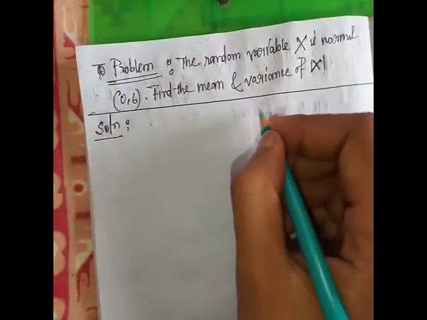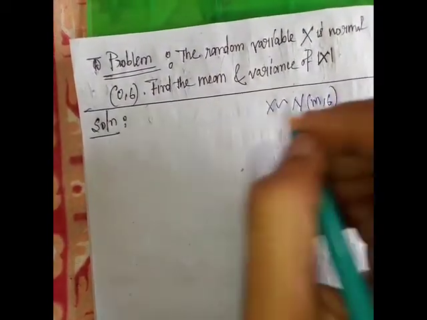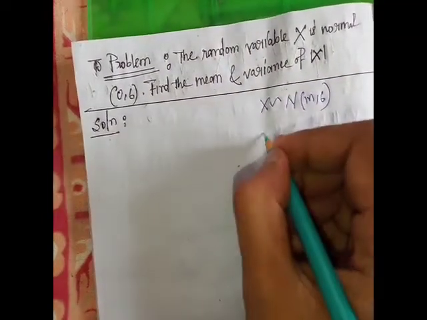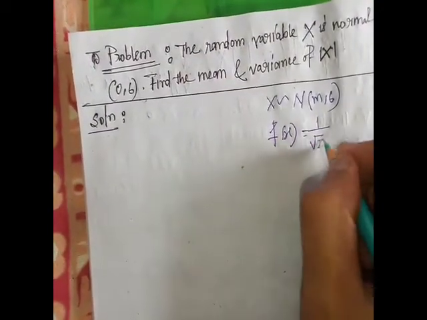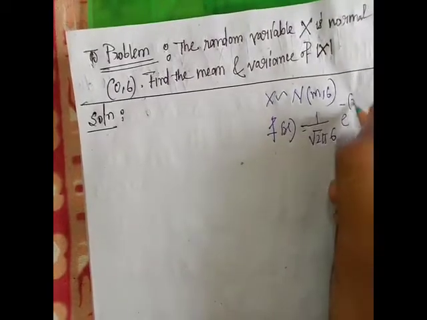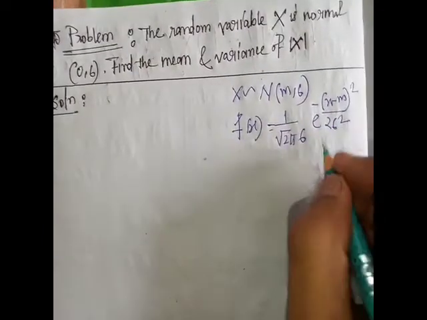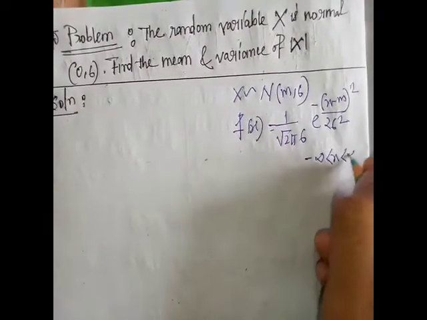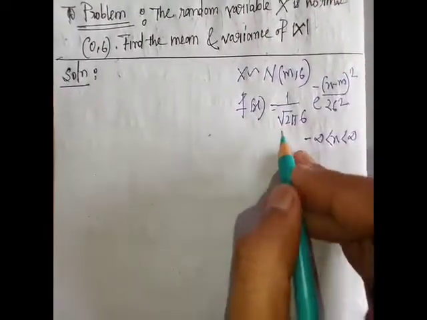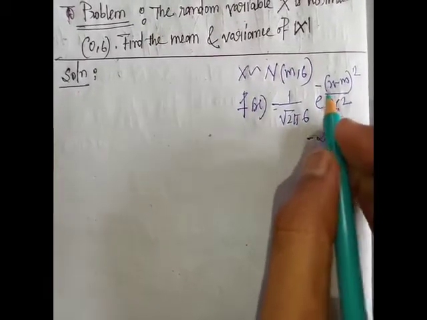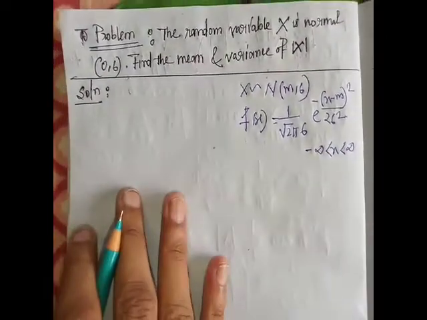We already discussed, if X follows a normal (m, sigma) distribution, then the PDF is given by f(x) = 1 by root over 2 pi sigma times e to the power minus (x minus m) whole square by 2 sigma square, where minus infinity is less than x less than infinity.